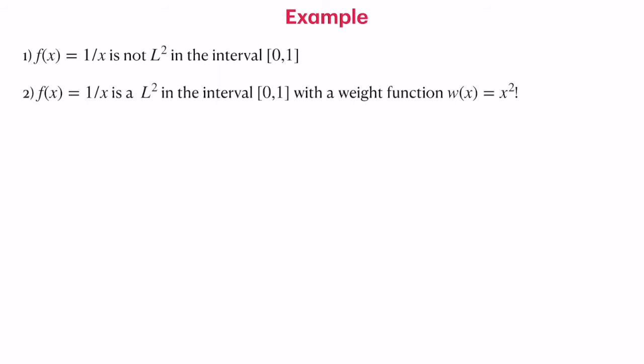This is a fairly interesting and rather intriguing effect of including the weight function. What does exactly the weight function do? How does it really change a function from not being L2 to being L2? So we have added an x square into the whole geometry, and we need to look at the vector space itself, which we will soon do, and how it changes the dot product by adding the weight function.